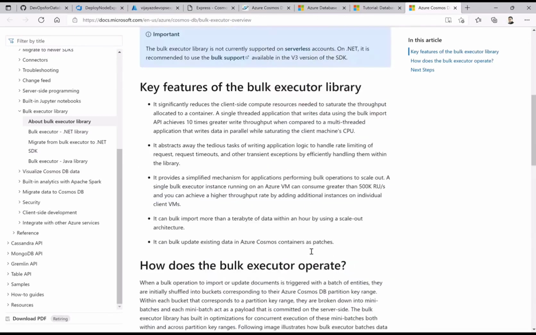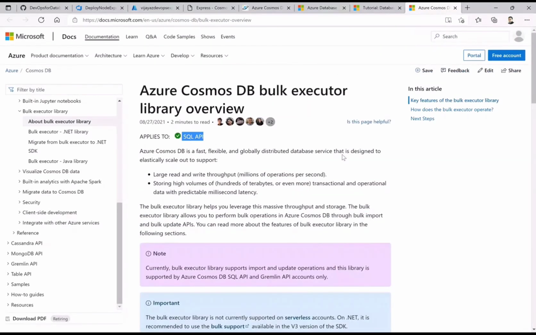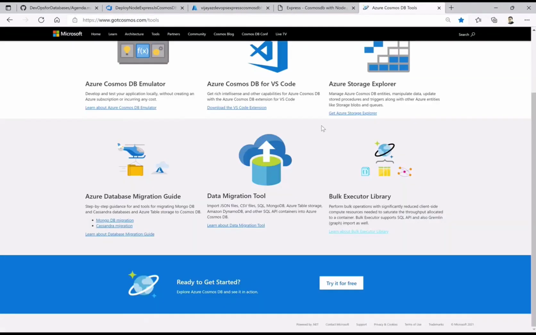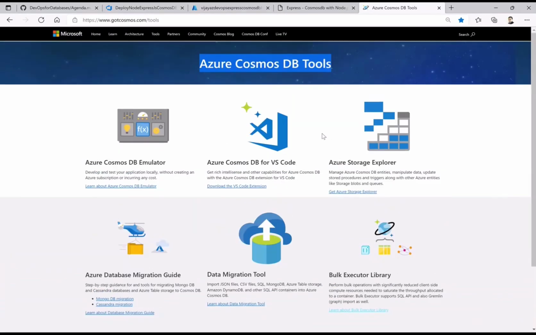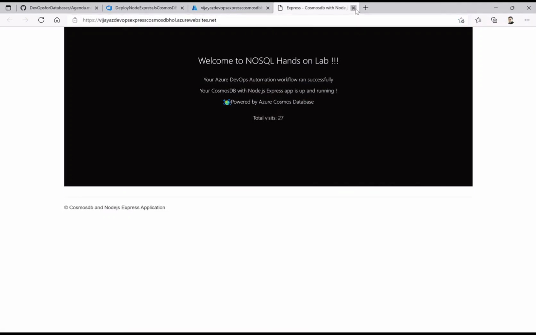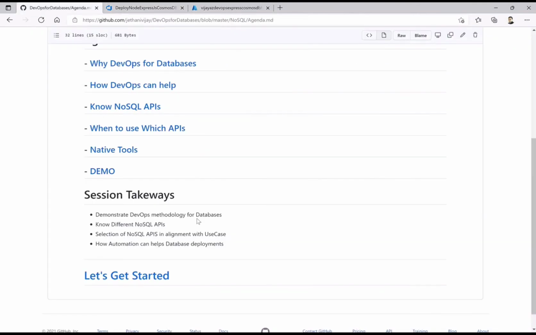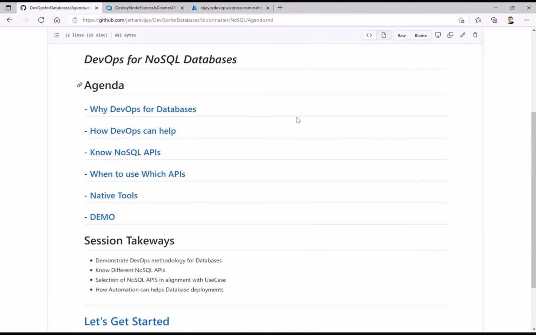So I think this is pretty much it from the concepts and the demo perspective for today's session. While we connect next week for the hands-on lab, I can show you even more use cases which you will actually implement. Okay, and access the respective code on Azure DevOps as well as the GitHub repository. So we will have the examples both ways, Azure DevOps as well as GitHub. But for today's session, I think that's all we have in this particular agenda for the NoSQL database.